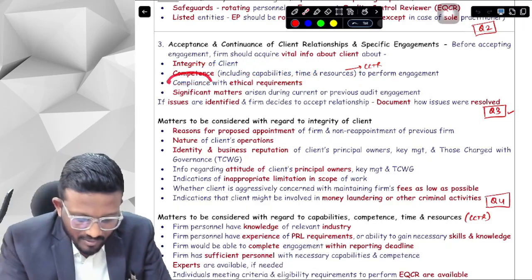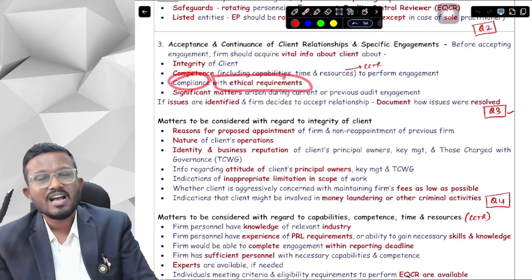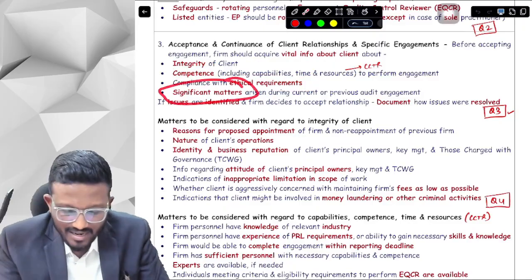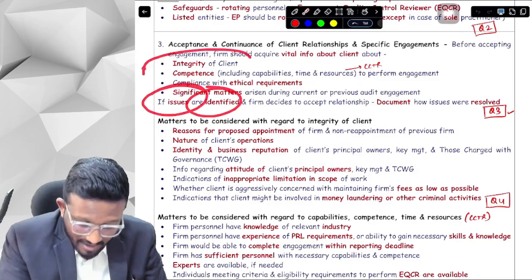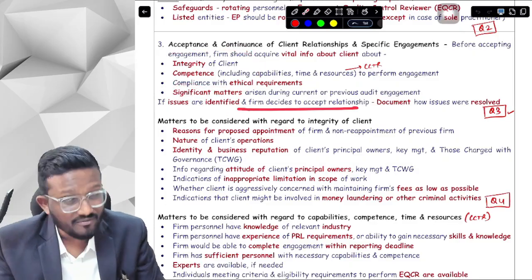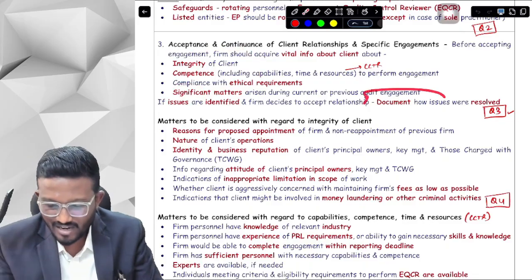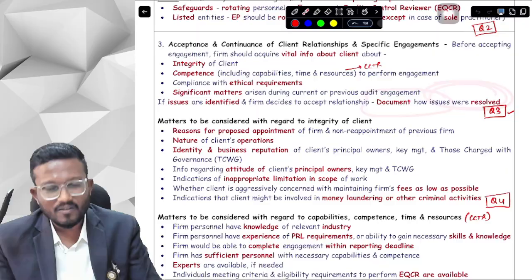We have to see whether we will be able to comply with the ethical requirements or not. And lastly, we have to see the significant matters between the current or previous audit engagement. And if there are any issues identified, and we decide to accept the relationship, then we have to document how the issues were resolved. Let's see question number 3.